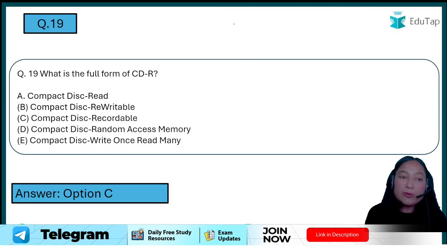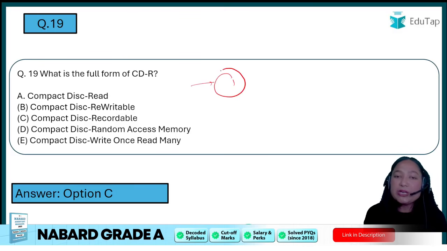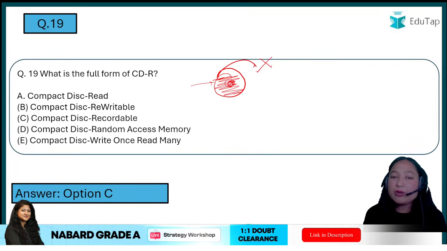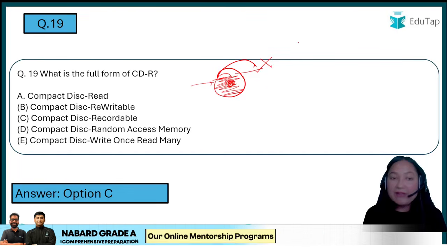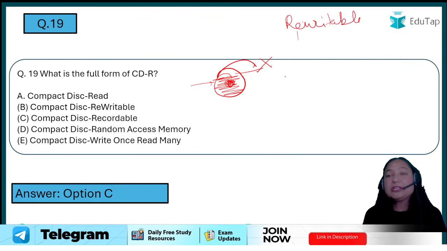When we are talking about compact disk read, these are basically the CDs in which some content is already there and you cannot change it. Whatever is there, any song, any movie, anything recorded on this disk, you can only access that. You cannot rewrite it or change anything. Then we have rewritable, which is something that you can delete and write again, delete and write again.